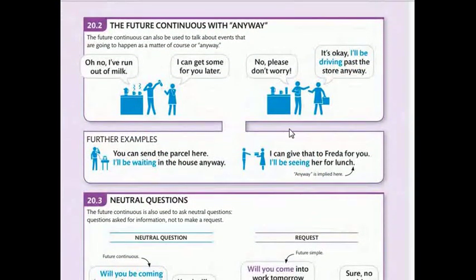12.2. The future continuous with anyway. The future continuous can also be used to talk about events that are going to happen as a matter of course, or anyway. Oh no, I have run out of milk. I can get some for you later. No, please don't worry. It's okay, I'll be driving past the store anyway.